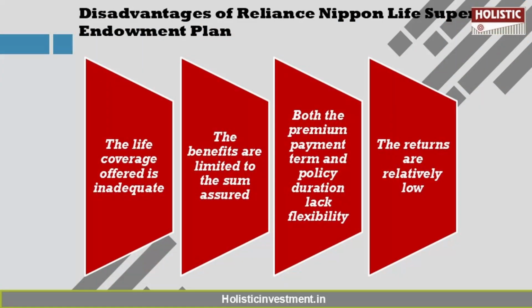Now let's take a look at the disadvantages. The life coverage provided by this policy is insufficient. The benefits are limited to the sum assured, meaning you will receive the same amount whether it's upon death or at maturity. Both the premium payment term and the policy duration lack flexibility. The return offered by this plan is also comparatively low. So these are some drawbacks that this policy has, which you need to carefully go through before deciding to invest in it.